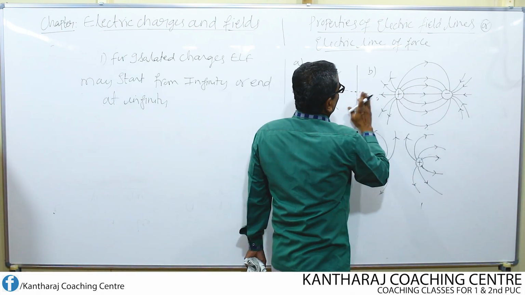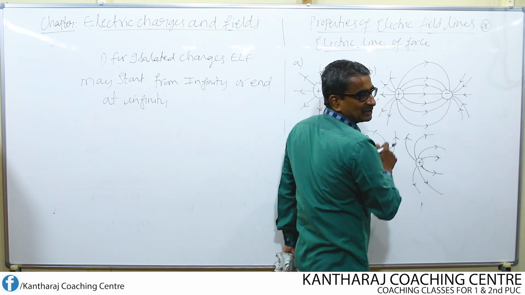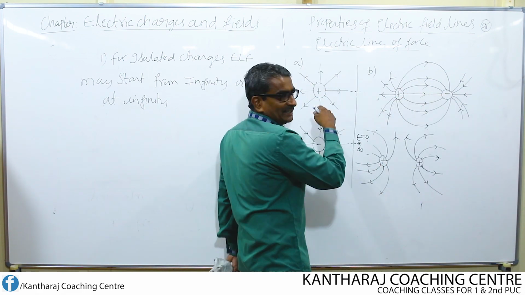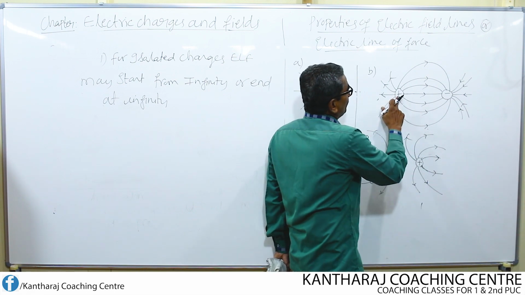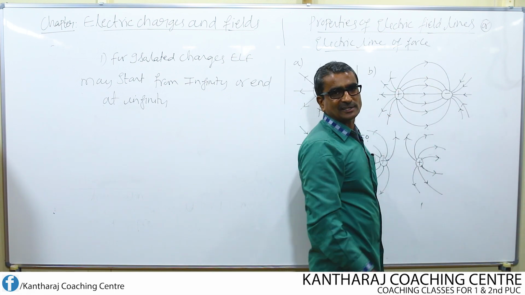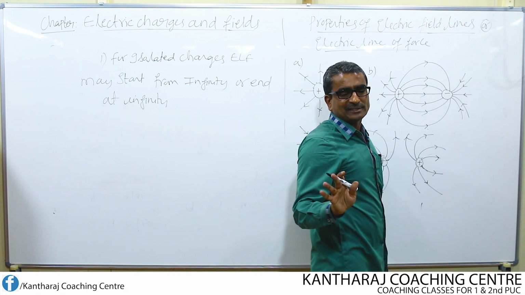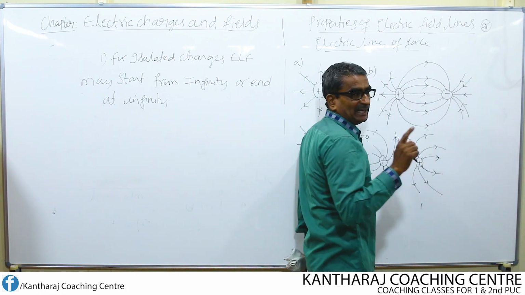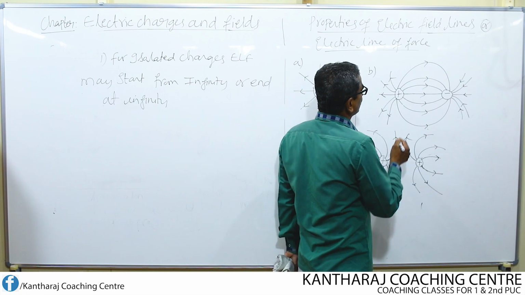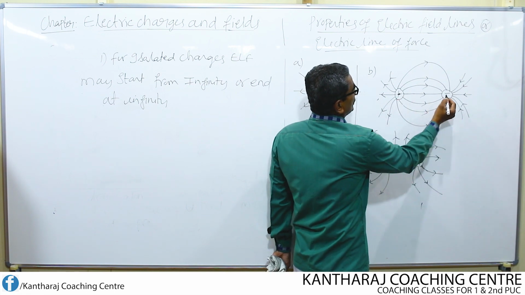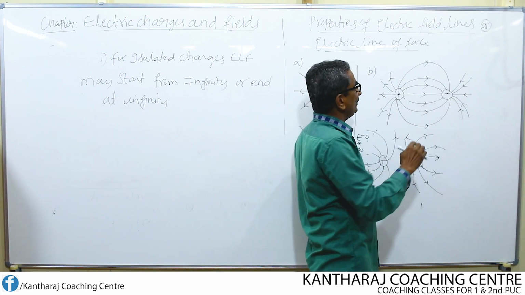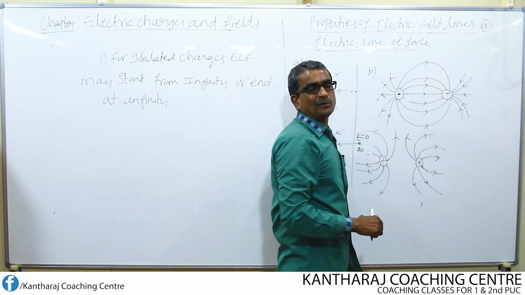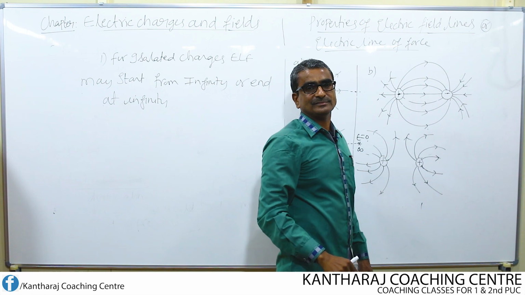Here I have taken up combined charges, that means a positive charge and a negative charge. In this case, electric lines of force start from the positive charge and end at the negative charge, and they are not straight, they are found to be curved, except only one electric line of force which joins the center of this charge and this charge. This line only is a straight line, whereas all other electric lines of force are found to be curved.